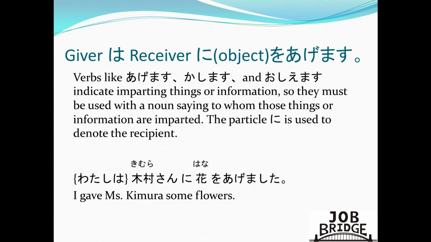Now, did you notice that the word watashi wa, or I, is enclosed in brackets? It's because in Japanese, whenever we know that the subject is already I, or watashi, we can omit it in a sentence. Instead of saying watashi wa Kimura-san ni hana o agemashita, the sentence can be shortened into Kimura-san ni hana o agemashita, because we already know that the subject of the verb is watashi. Is that clear?